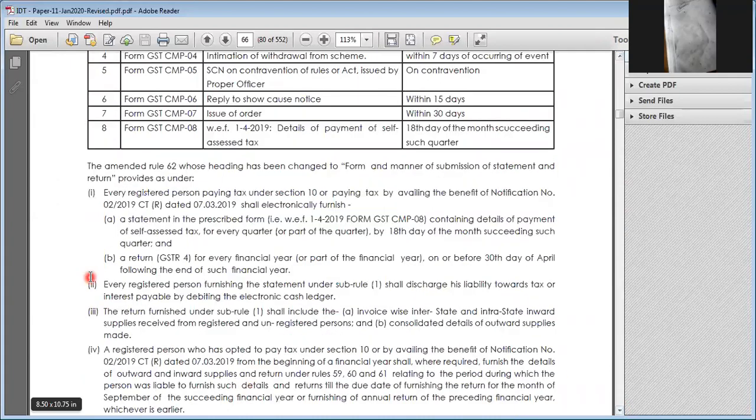Every registered person paying tax under Section 10, or paying tax by availing the benefits, has to give a payment every month, every quarter, or by the 18th of such month, and then he has to give the returns.